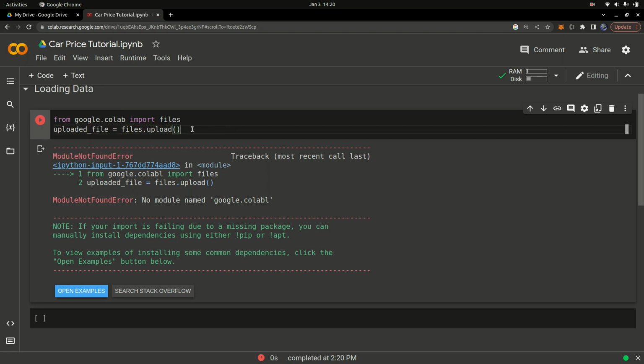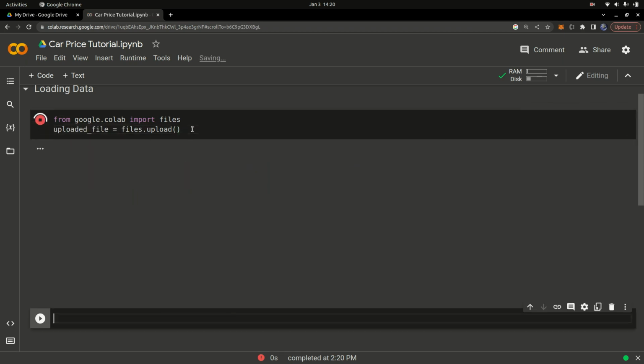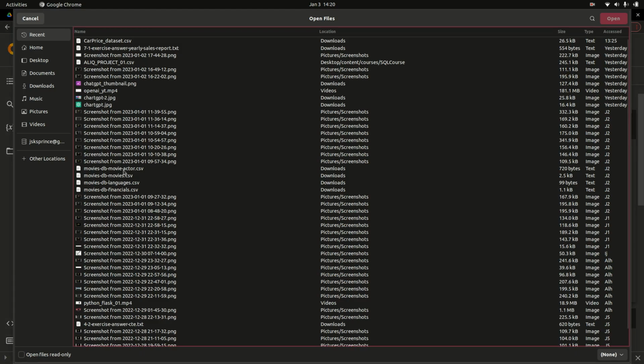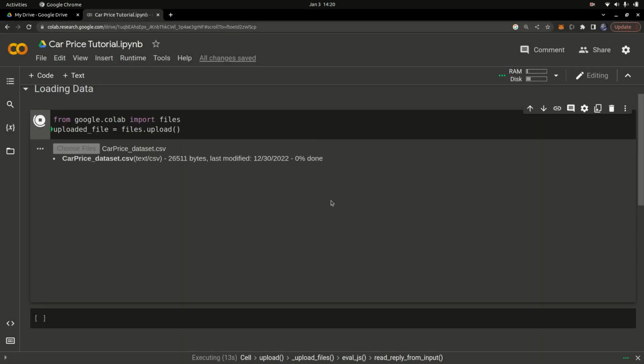I'm going to press shift and enter, and it's going to prompt me to select the file that we just downloaded. You're going to say choose a file. Click on choose a file, and then go ahead and choose the file. I have the file right here, let me see, car price, this one, and then simply open that up. Once I open it up, you can see car price dataset.csv.